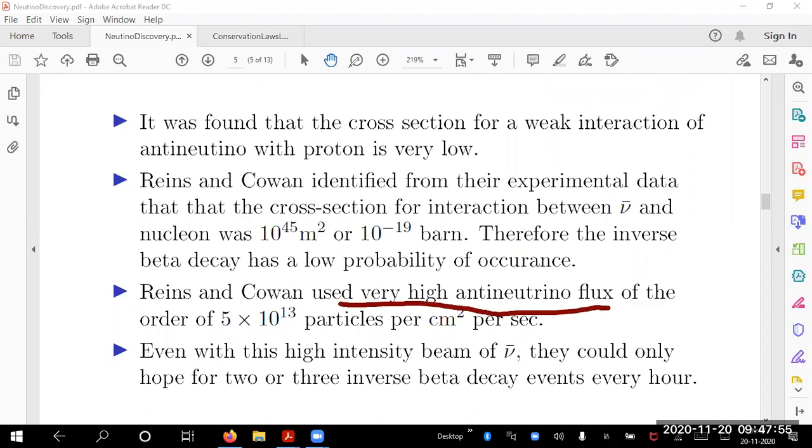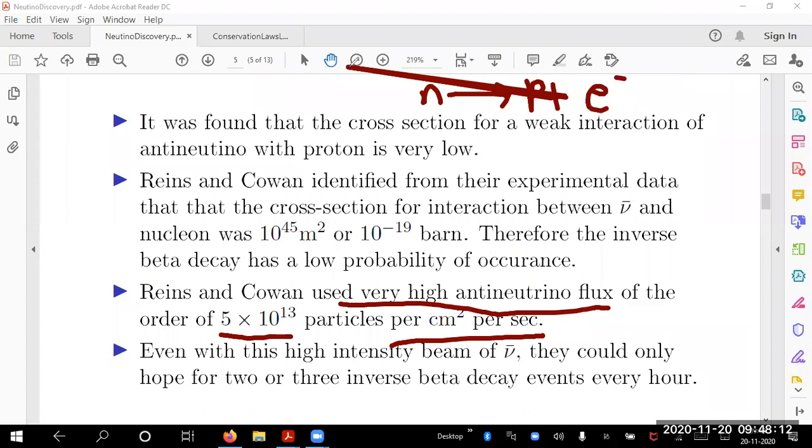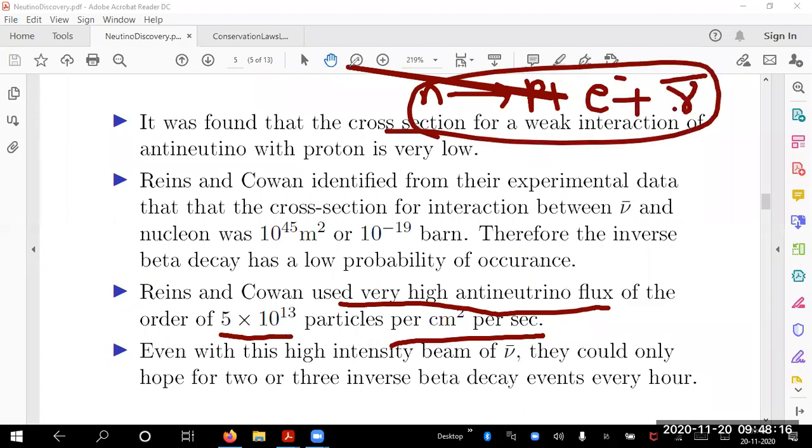That is, they used 5 × 10^13 particles per centimeter squared per second. That's what is a high flux of antineutrinos. From where do they get this antineutrino source? They use neutron decay. Neutron decay is supposed to happen in nature. So if you keep this process going, there is antineutrino.